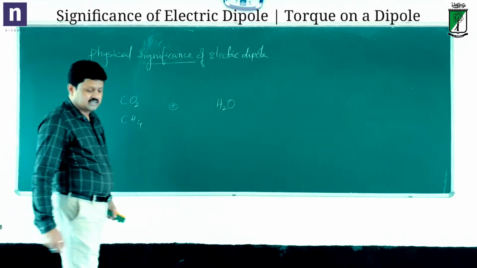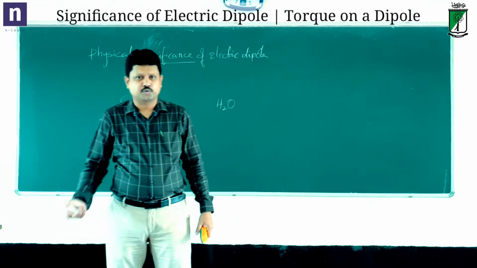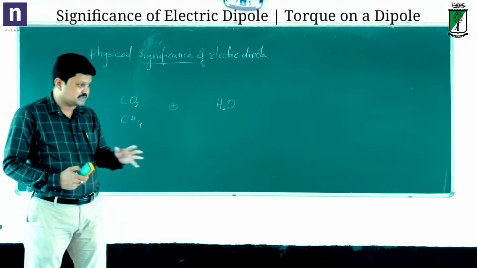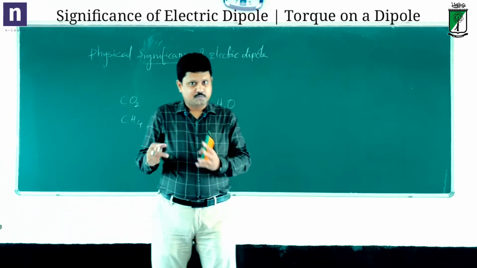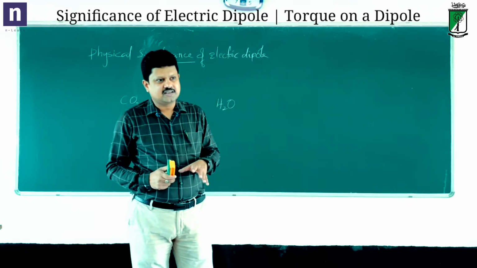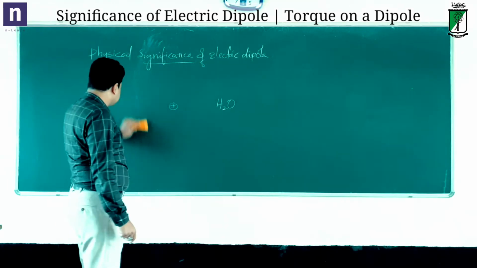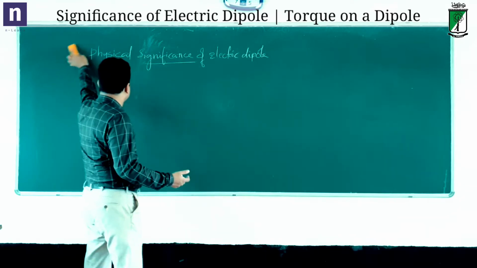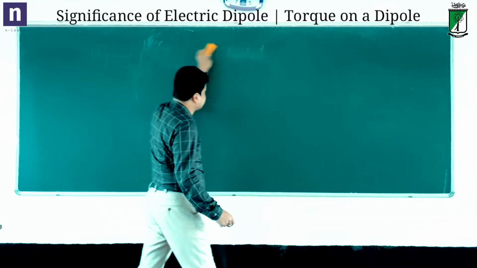In daily life, you will find there are different molecules which are actually electric dipoles. Some are non-polar, some are polar. In different ways, they react to different situations, like in the presence of an external electric field. When I say external electric field, there are two possibilities again: a uniform electric field or a non-uniform electric field. That's the basic significance of this dipole. There are molecules naturally available which are electric dipoles, and that's why we are studying electric dipoles here.